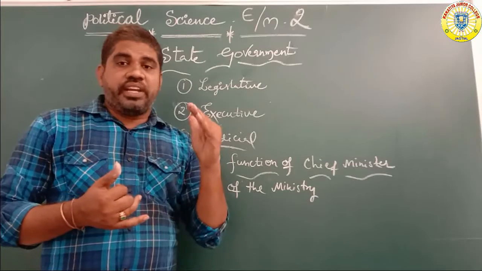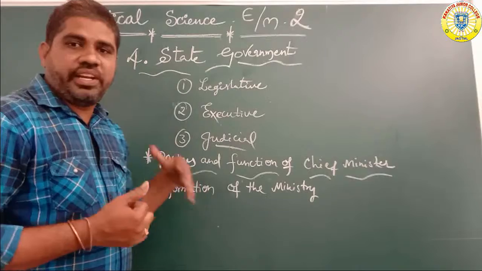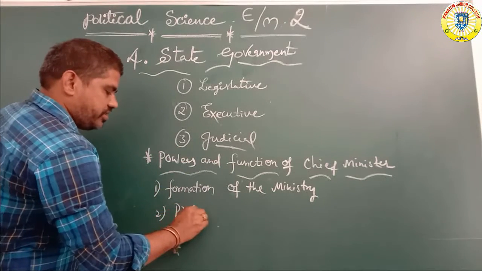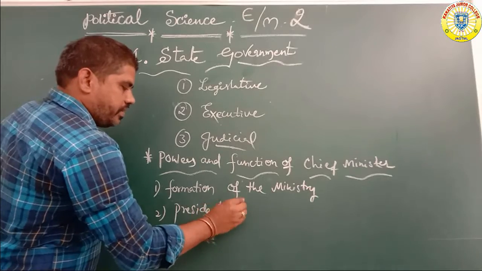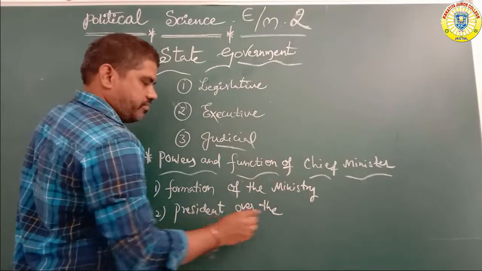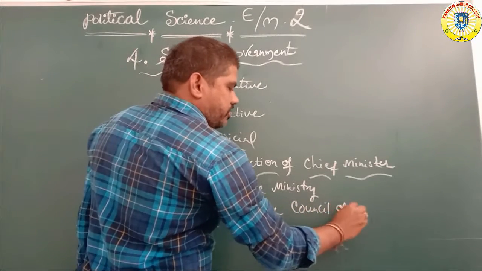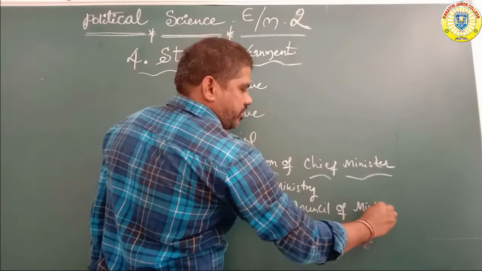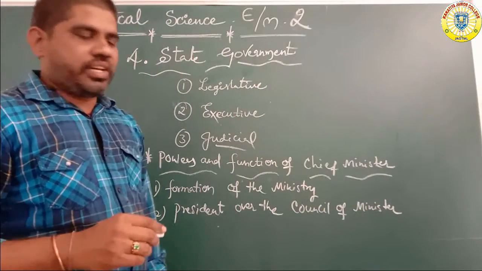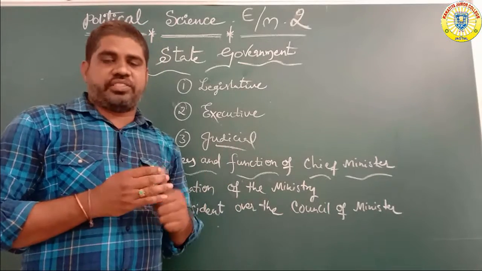Next, president over the council of ministers. How to appoint a chief minister? The chief minister is appointed by the governor at the state level.